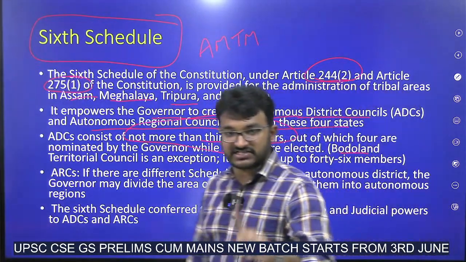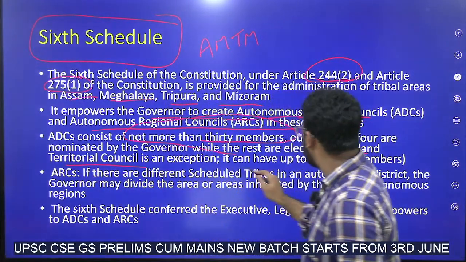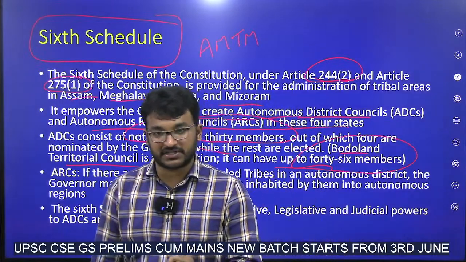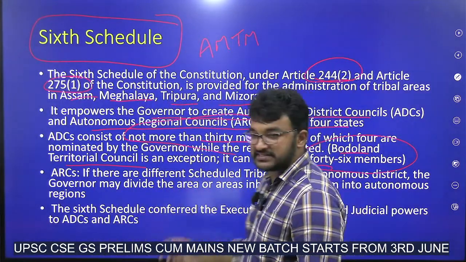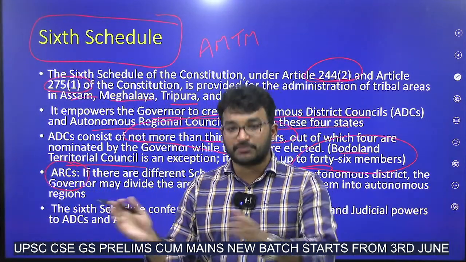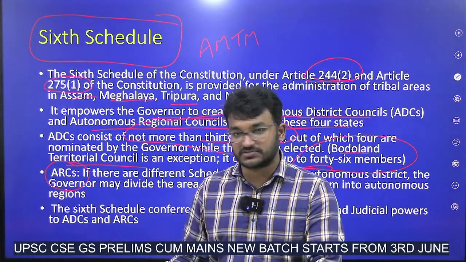But there is an exception here: the Bodoland Territorial Council can have up to 46 members. Also, as I told you earlier, when there are a larger number of tribes in a district, the governor can go with creating autonomous regional councils also.